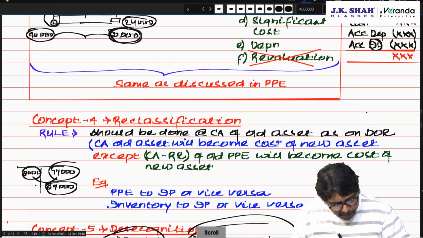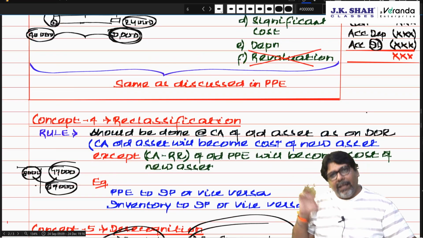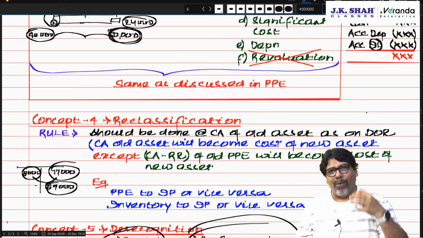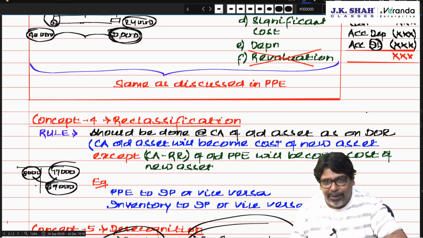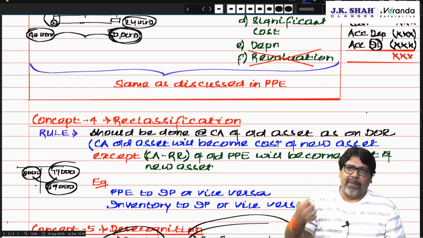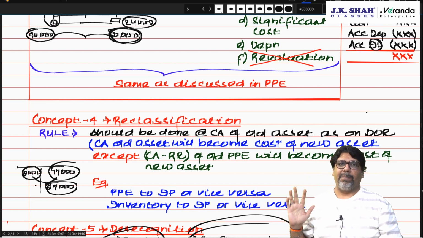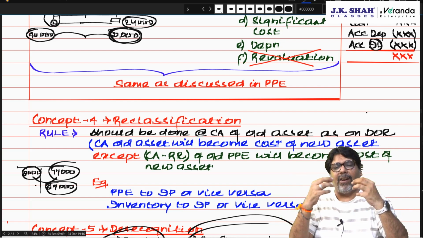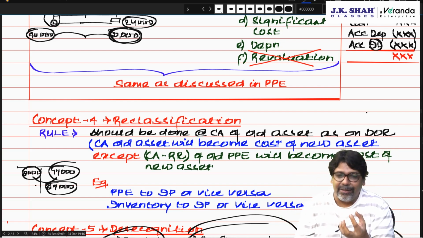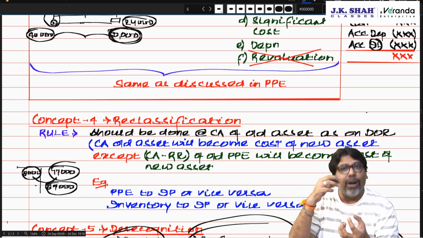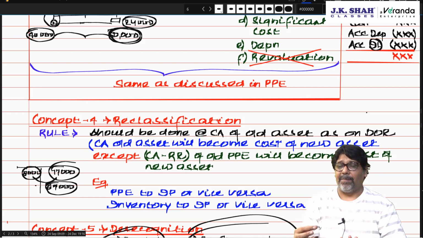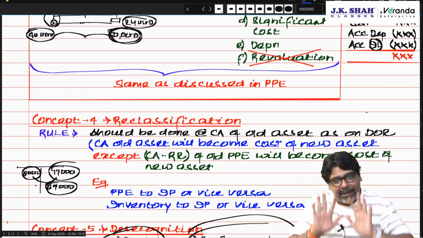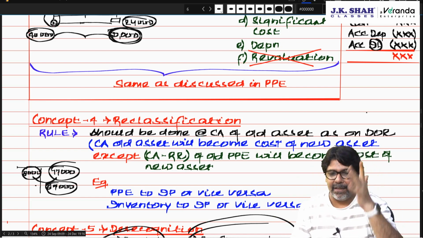So investment property had a lot of topics. If I recap the entire thing, land, building both held as owned or on right to use for the purpose of rent, capital or undetermined purpose is an investment property. Any property which you are giving on rent and that rent does not include significant cost of services, then it is investment property. If it includes significant cost of services, then it is PPE. Example of hotel and paying guest I had given.